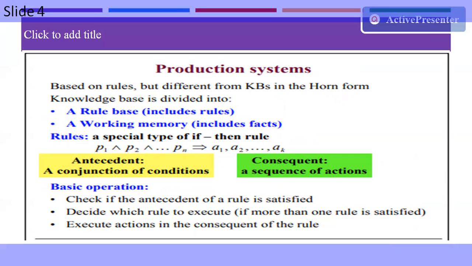So in inference, we have to consider what type of inference we are getting from that particular rule. The basic operation we have to understand here is that we first check whether that particular rule is satisfied or not, and according to that we decide which rules to execute. If that rule is satisfied, then we go that way and execute an action as the consequence of that particular rule. That is nothing but the inference we get from the inference engine, which considers the facts. Early inference engines focused primarily on forward chaining.